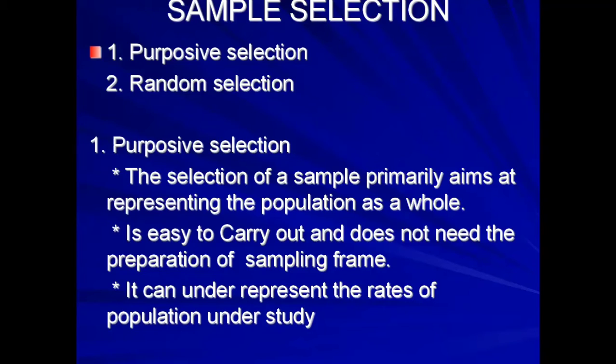Purposive selection is easy to carry out and does not need any preparation of a sampling frame. However, it may not substantially represent the rates of population under the study.